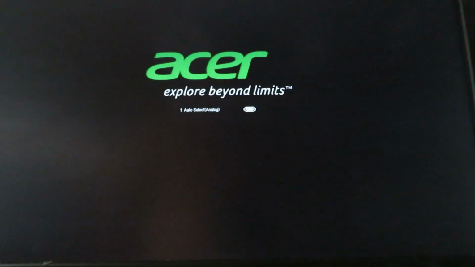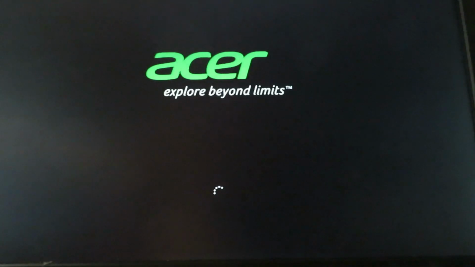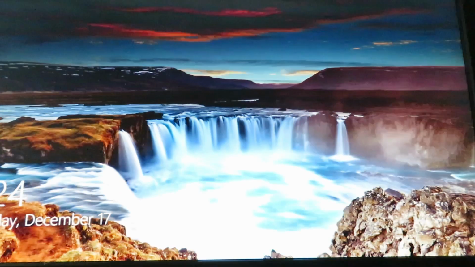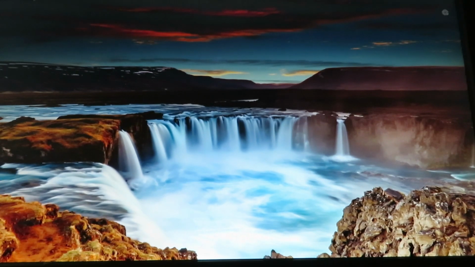But before we do that, we are going to benchmark it. So I'm just going to turn the Acer on and see how long it takes to boot. It is turning on now. As a benchmark, we're going to load up the settings app, because usually it is a bit slower to load up. Boot times have gotten pretty quick on this computer, as I have cleaned it up a lot with its junk off of it.